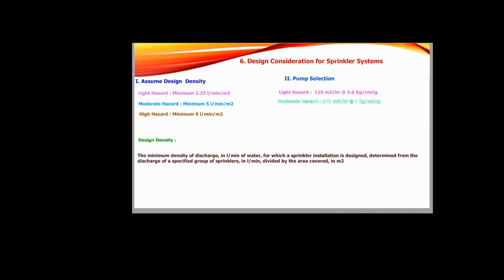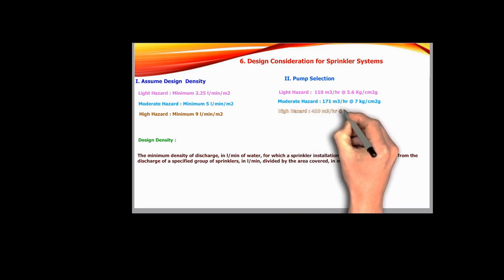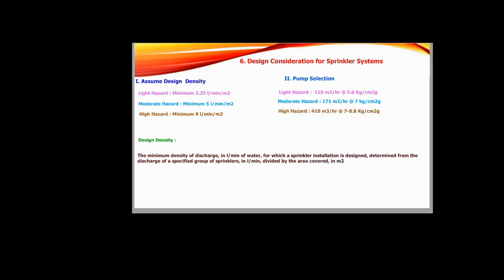For moderate hazard, pump capacity required is 47 liter per second or 171 meter cube per hour. Ensure that for moderate hazard, pump delivery pressure is 7 kg per centimeter square gauge minimum. And for higher hazard, pump capacity is 114 liter per second or 410 meter cube per hour. Ensure that for higher hazard, minimum pressure of pump is 7 to 8.8 kg per centimeter square gauge.